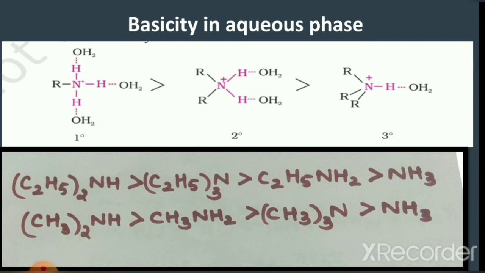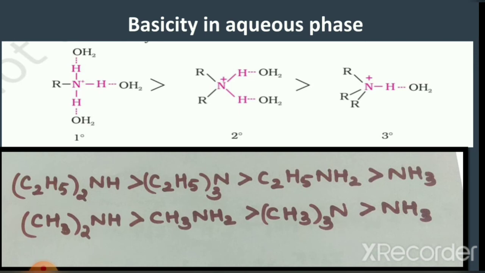Out of these ions, the smallest ion is RNH3+ because it has only one alkyl group. The largest ion is R3NH+ due to the presence of 3 alkyl groups. You know that the smaller ion will get heavily hydrated or heavily solvated.